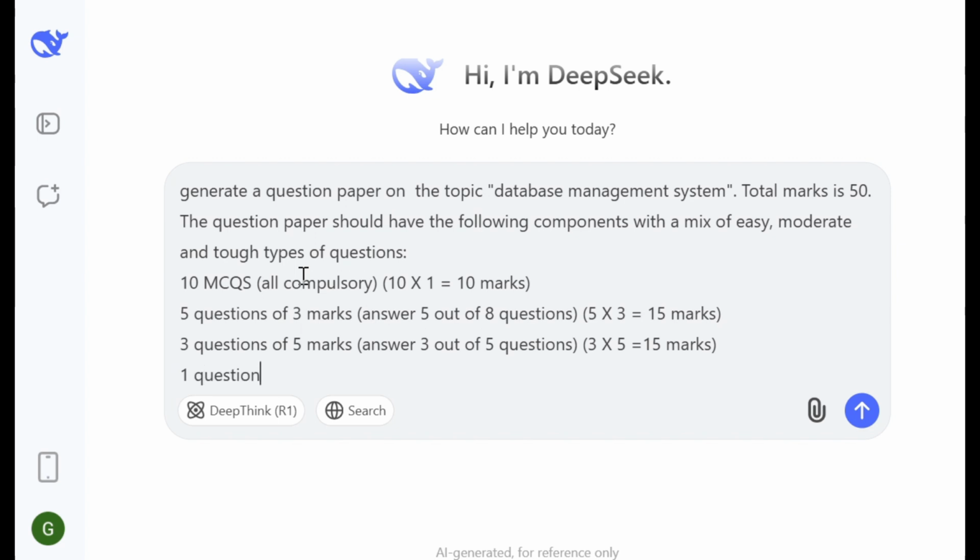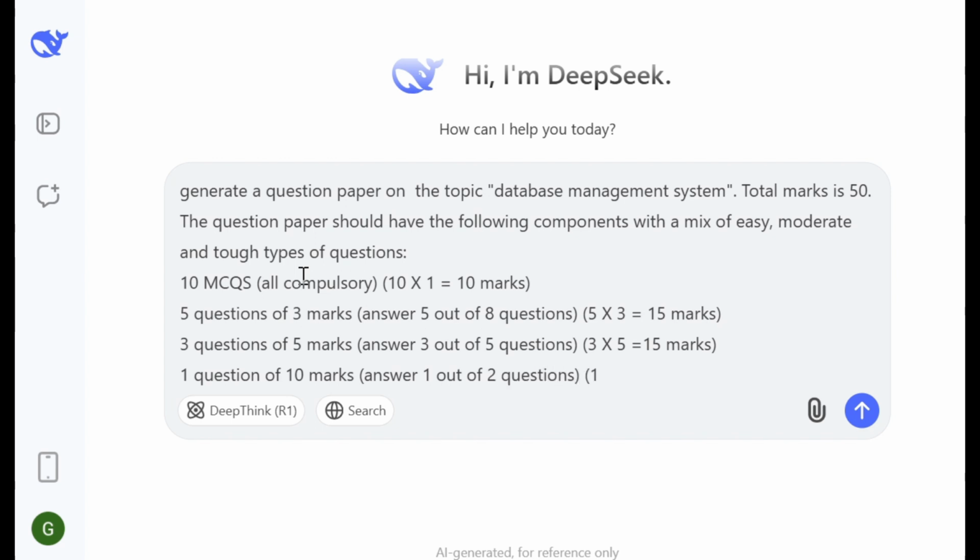One question of 10 marks. There will be 3 options. Answer 1 out of, suppose, 2, for example, 1 out of 2 questions.